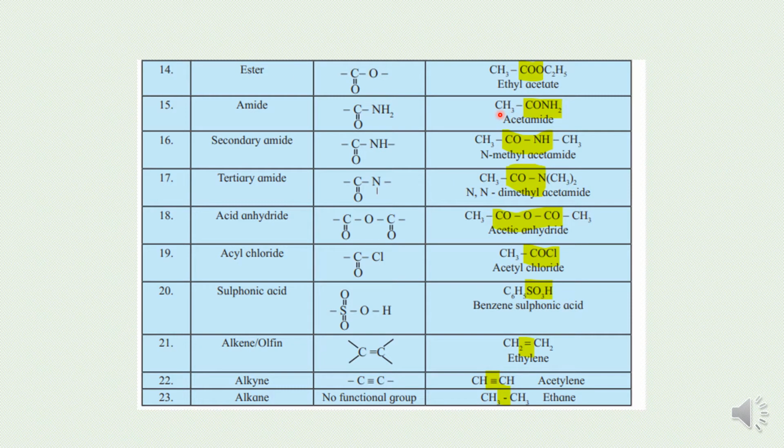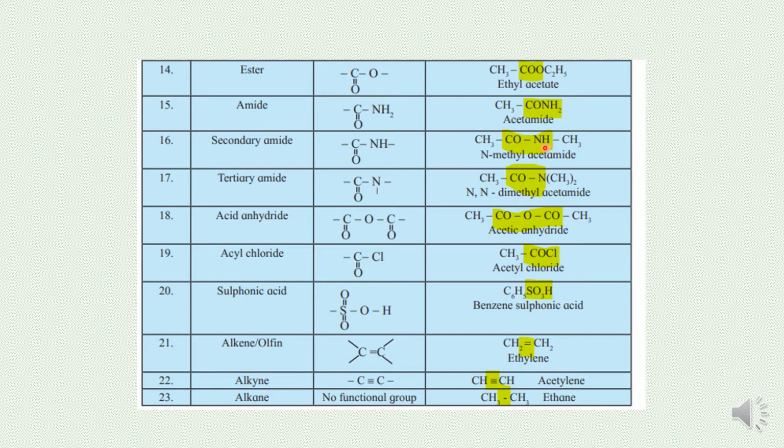If CH4 is the parent hydrocarbon, when one hydrogen is replaced and a CONH2 group enters the compound, CH3CONH2 forms. This CONH2 is the functional group called the amide group. Now secondary amide, CONH.